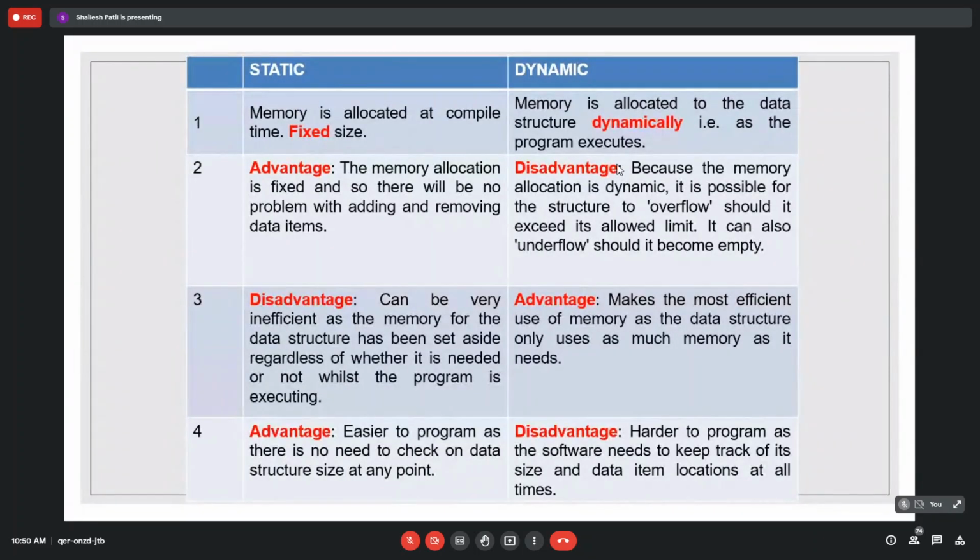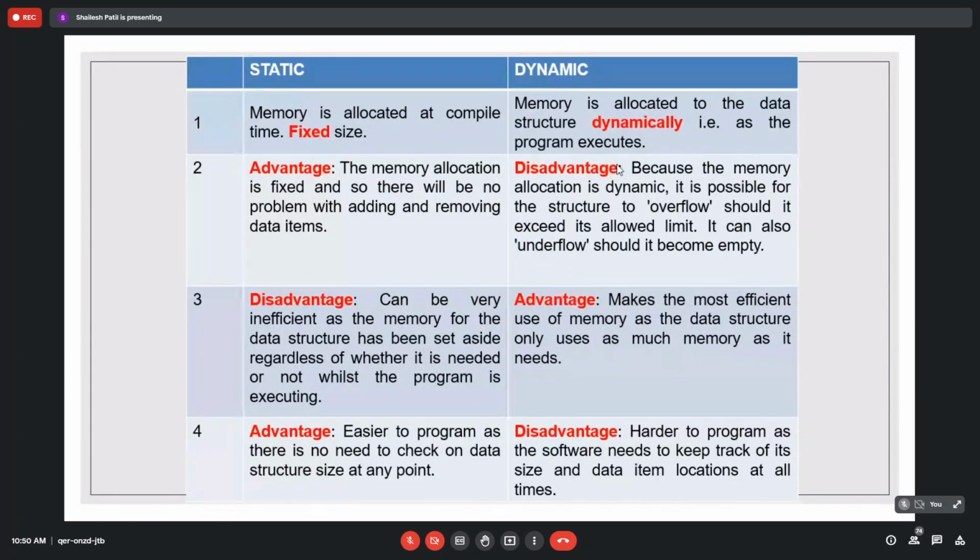In Python, you always work with dynamic memory allocation, so there is no need to declare any variable with its size. There are some provisions where we can give a fixed size, but when you add new elements, the size of that data structure automatically increases.